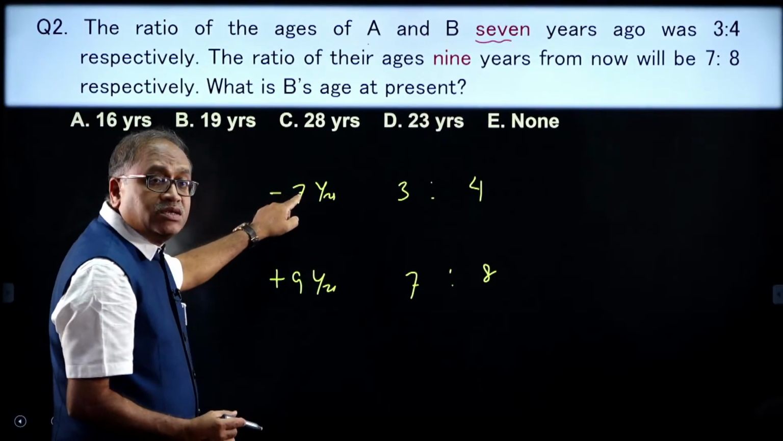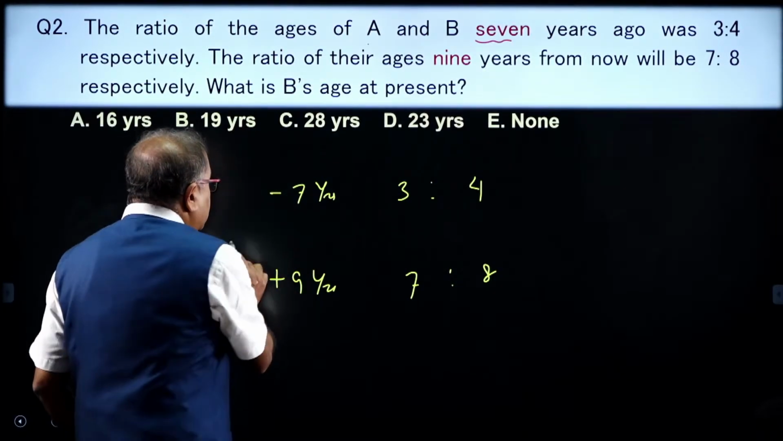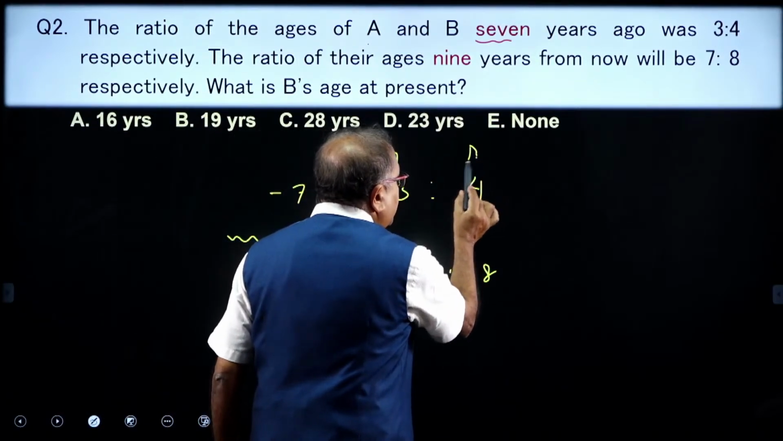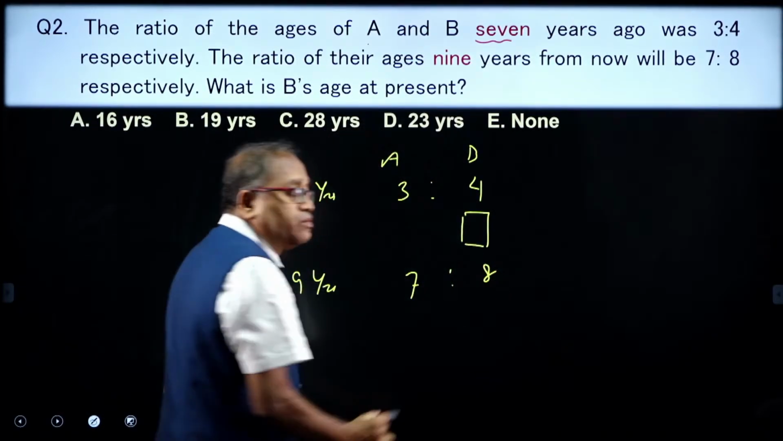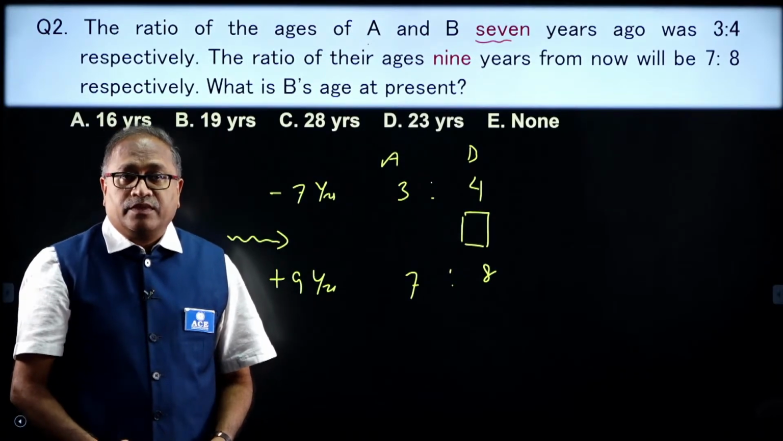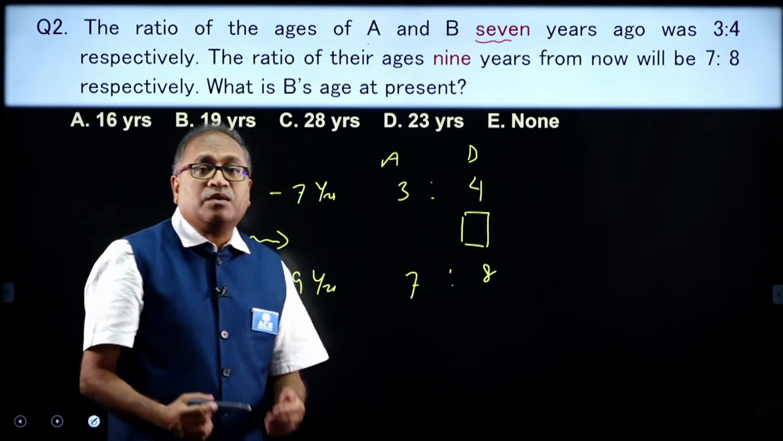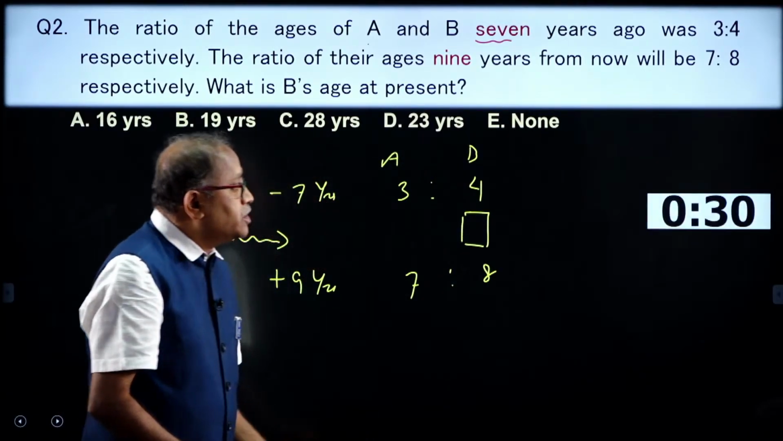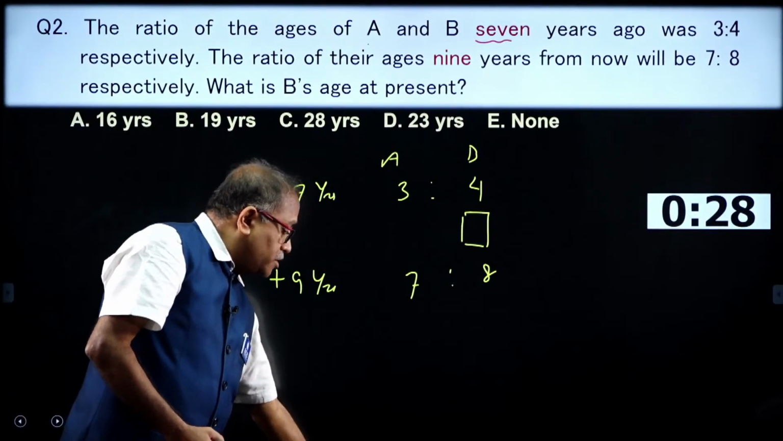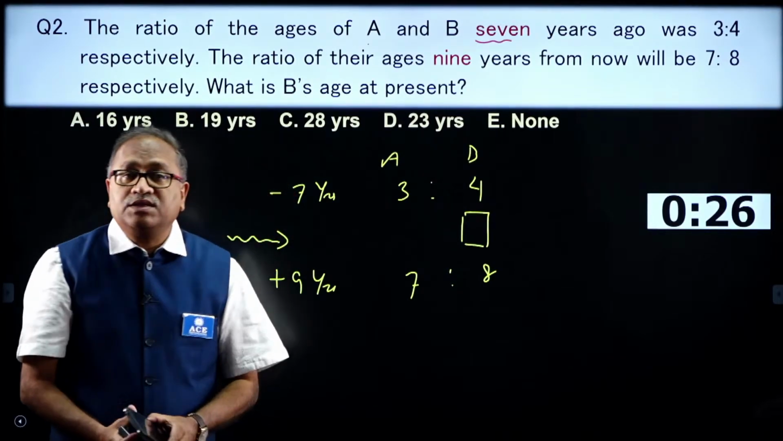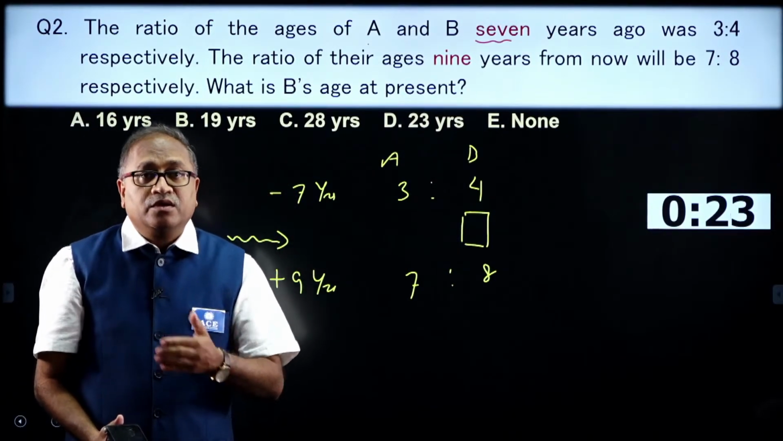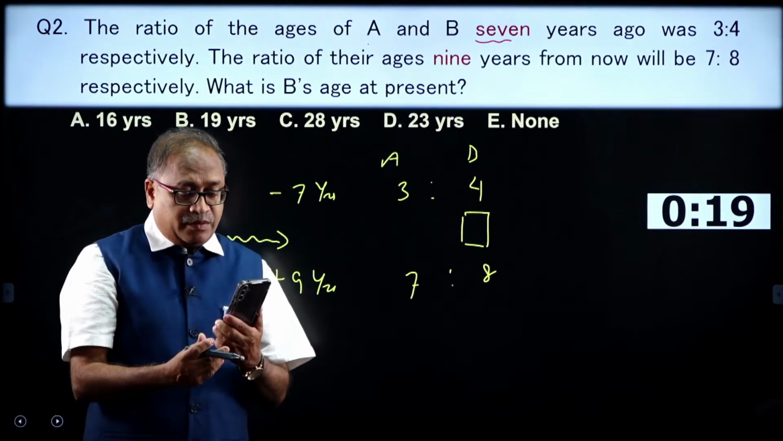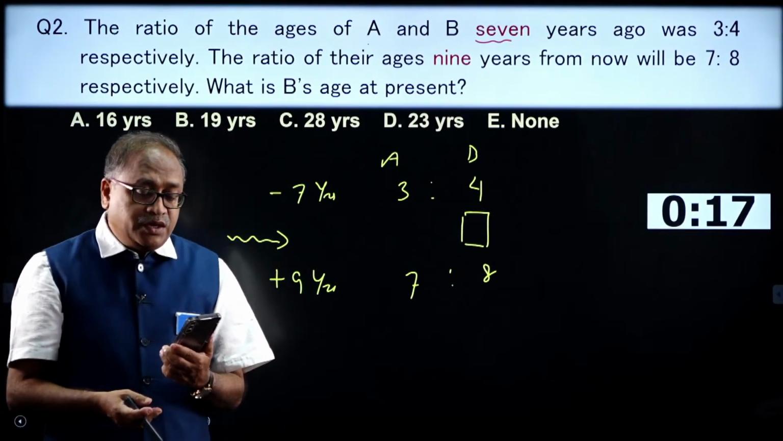You are asked to find out B's present age. This is 7 years ago, this is after 9 years. So, at present, what is the age of A and B? The present age of B has to be worked out. Yes, my dear friends, the method which I applied in the previous question can be applied here also. I am giving 30 seconds for you, and if you are able to answer the question, it is fine, or if you know the best method to answer the question. Come on, keep watching, my dear friends.